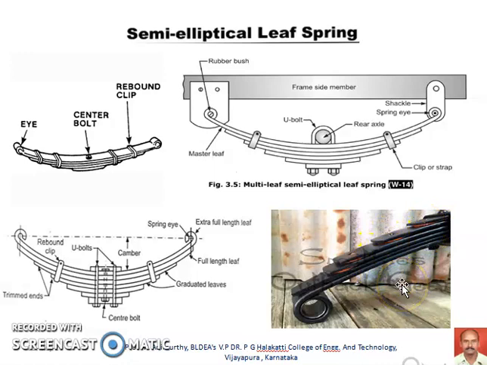Also, a layer of zinc coating is provided on the surface of these leaves to avoid squeaking and for smooth relative motion between the spring blades whenever the wheel moves up and down and the rear axle also moves vertically. So this is about the arrangement of various leaves in a multiple leaf semi-elliptical spring system.